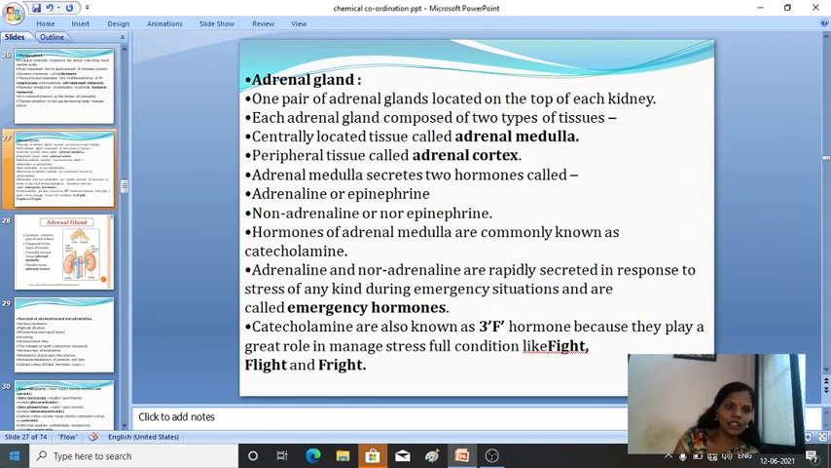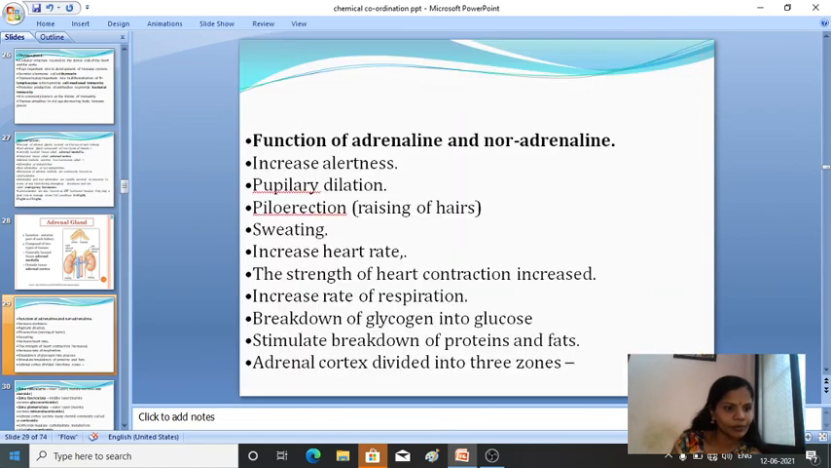Next comes the adrenal gland. So here there is one pair of adrenal glands. It is located at the top of the kidney.